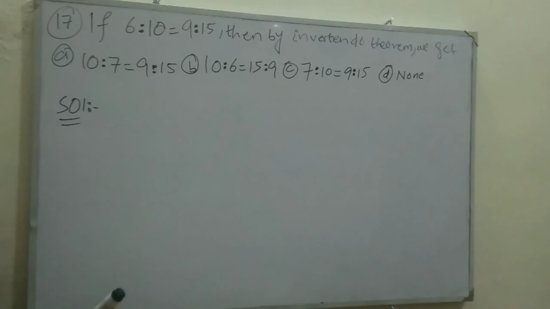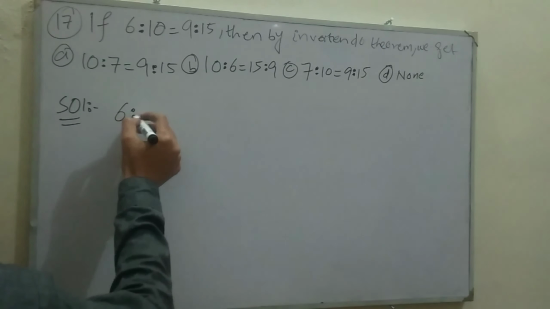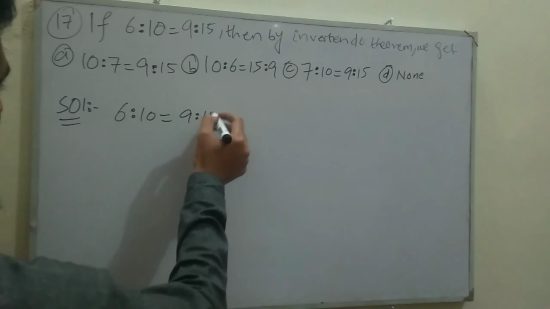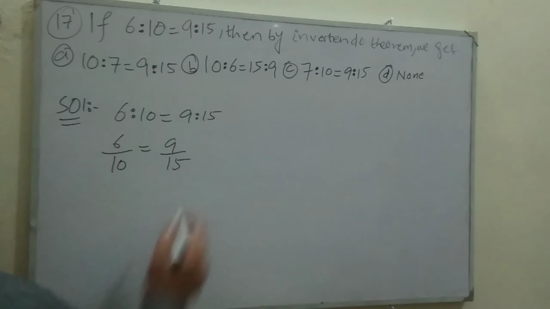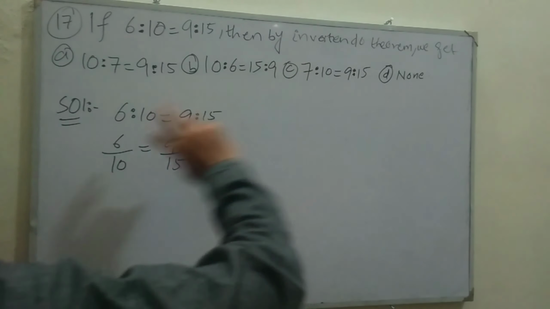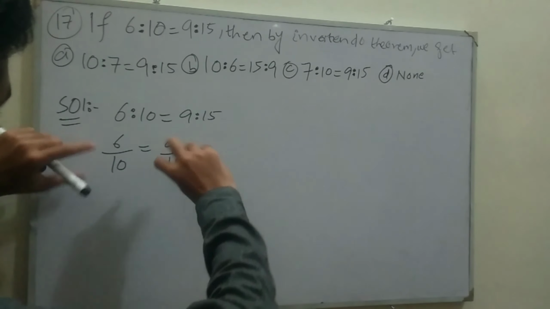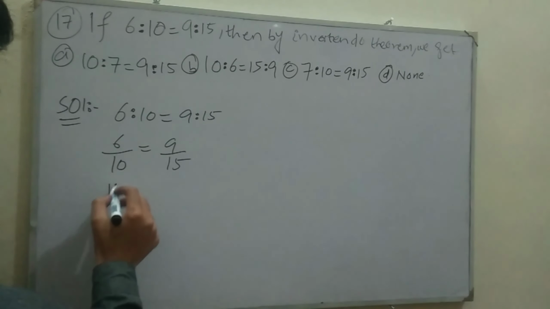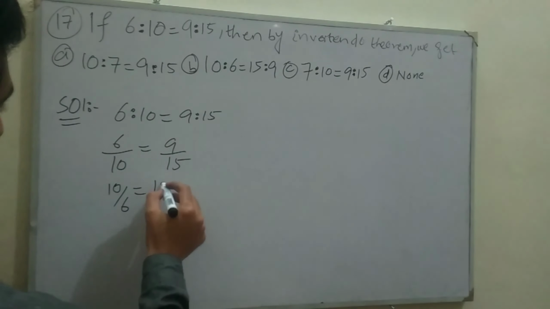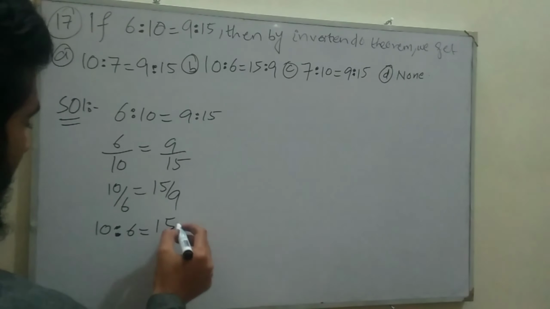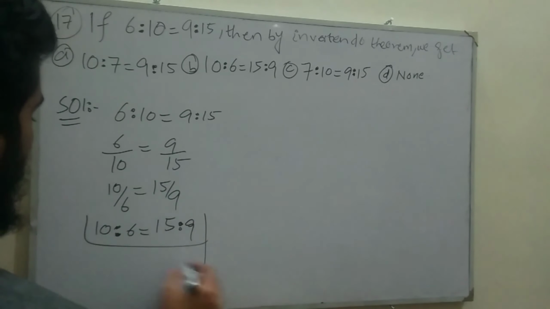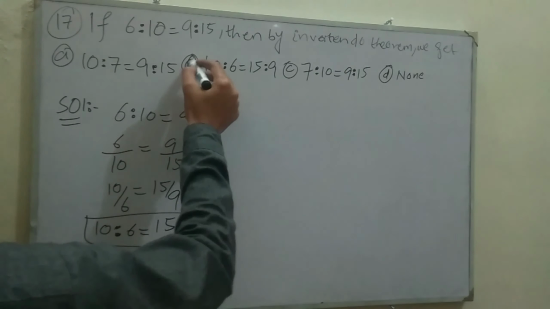Invertendo means that the number or the ratio will reciprocate. We are given 6:10 is equal to 9:15. Write this ratio in the form of division, 6 divided by 10 is equal to 9 divided by 15. Now use the invertendo theorem. Reciprocate both sides of the equation. So according to the property it becomes 10 divided by 6 equal to 15 divided by 9. Now write it in the form of ratio. This will be our required answer, 10:6 is equal to 15:9. So the correct choice is option B.